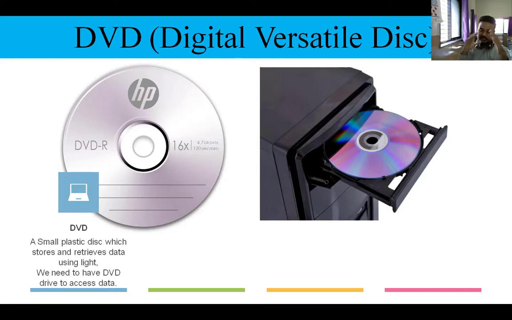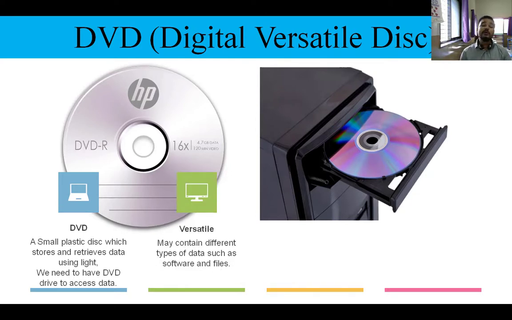Retrieve means reading back again, using the same light head. And for reading and writing data we need a DVD drive, which should be connected to your computer. It is called versatile disc because it can store a variety of data in it. It can store audios, videos, anything you want to store.